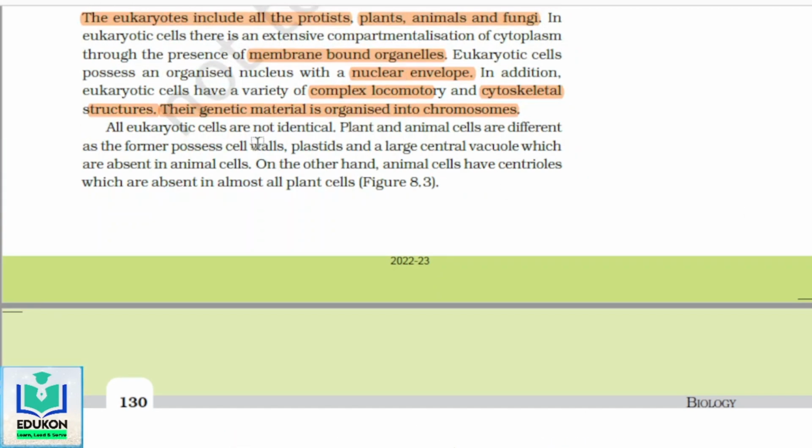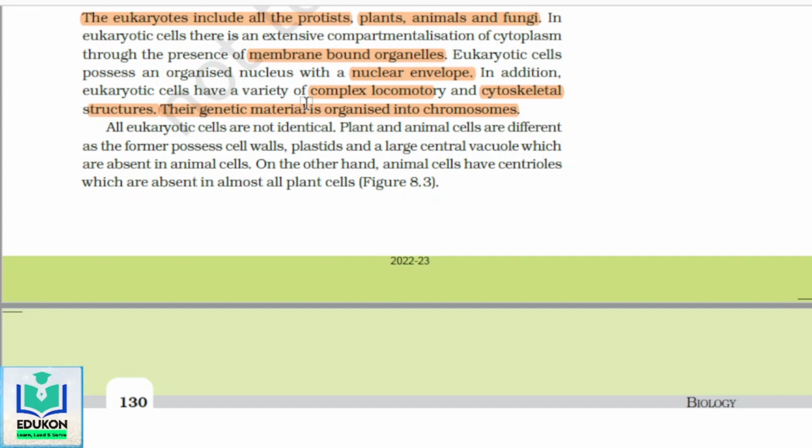All eukaryotic cells are also not identical. Eukaryotic cells include plants and animals. In the earlier sentence we said eukaryotes include all protists, plants, animals, and fungi, but all eukaryotic cells are not identical.